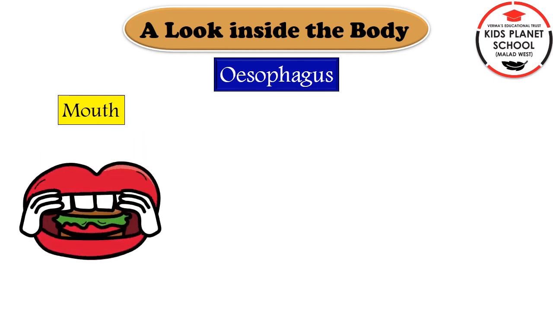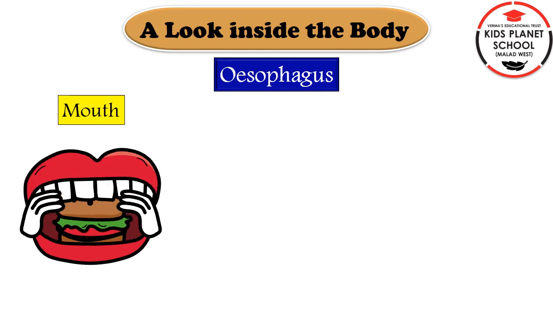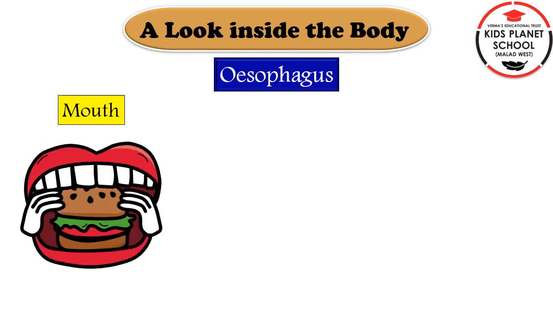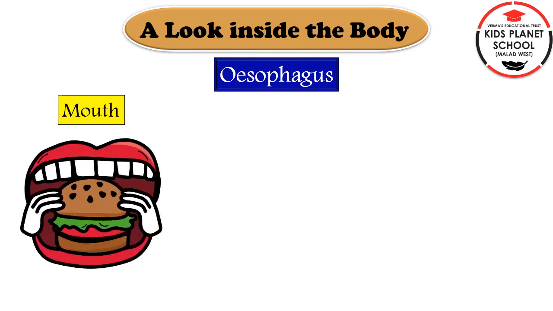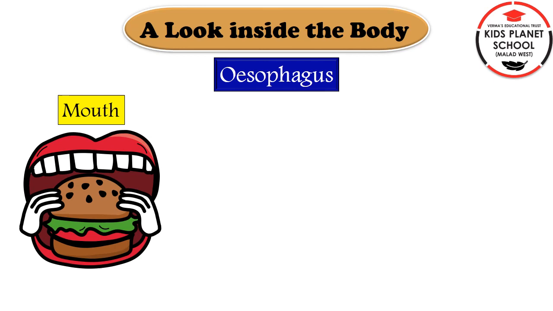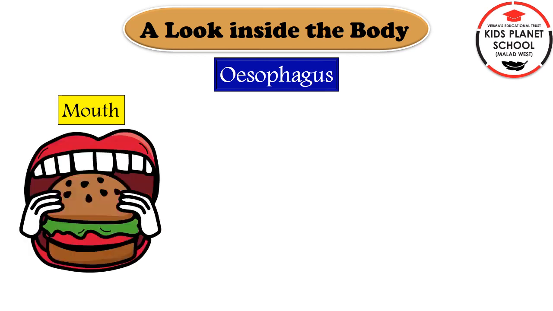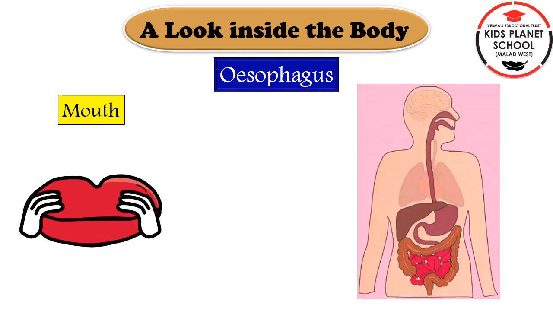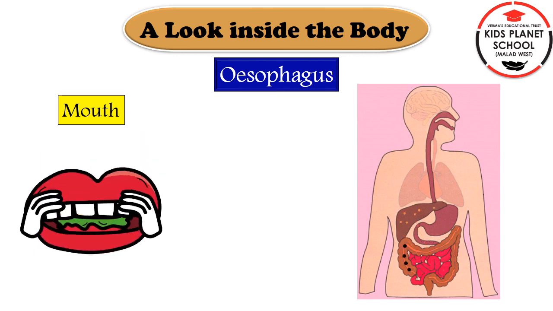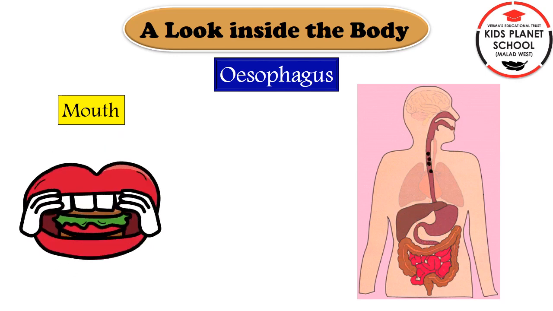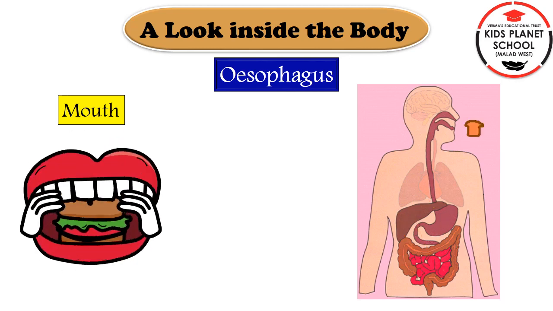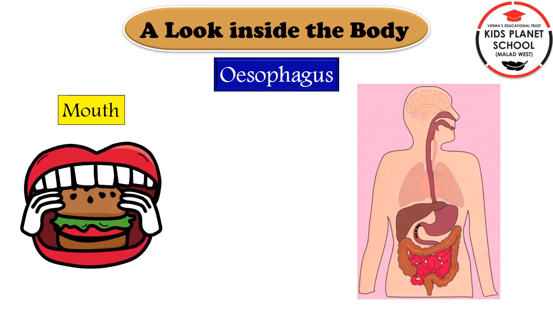We bite and chew our food with our teeth. As we are chewing the food, it gets mixed with the water in our mouth, that is called the saliva. When we chew our food and when it is mixed with the saliva, it forms a soft ball. Now this soft ball can be easily passed through the throat into the esophagus. The tube of esophagus is flexible, meaning it can stretch. This makes it possible to carry the food from the throat to the stomach easily.